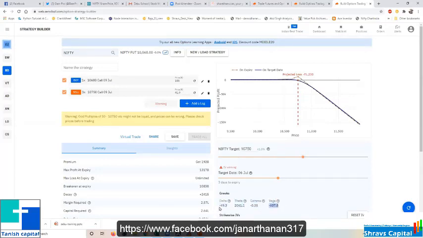So based on this, I can make sure whether the adjustment is possible for me with whatever capital I am having. I'm having only 5 lakh, so I'll be deploying only 2 to 3 lakhs, and the remaining I will keep for adjustment. That adjustment should not come after the market has moved. You should be aware of what risk you will be facing.